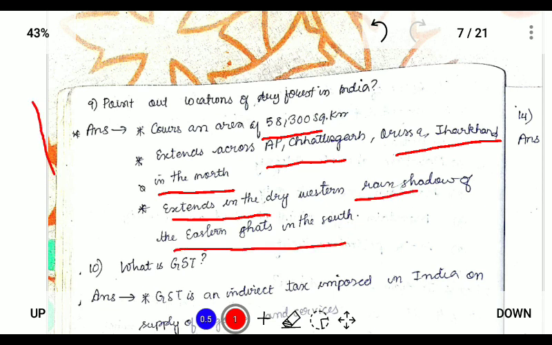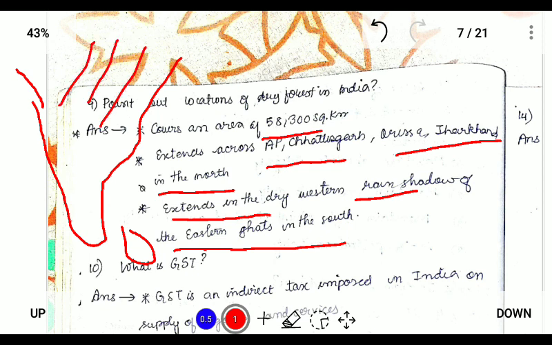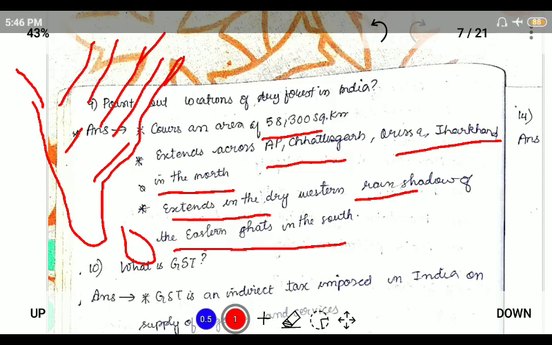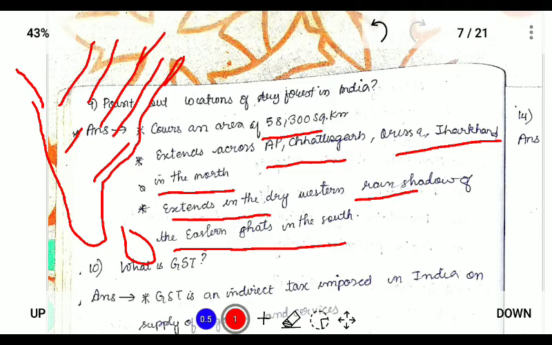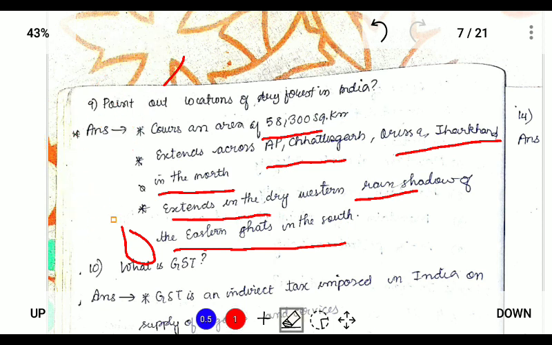So if we take a look at the map of India, this is the map of India, the southern part of India. So the dry forest covers Uttar Pradesh, Andhra Pradesh, Chhattisgarh, Odisha, Jharkhand, the mineral rich states, and it also lies within the Eastern Ghats near the western rain shadow of the Eastern Ghats in the south. So it covers an area of 58,300 square kilometer. So this is the dry forest area.